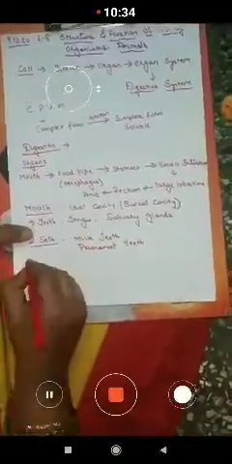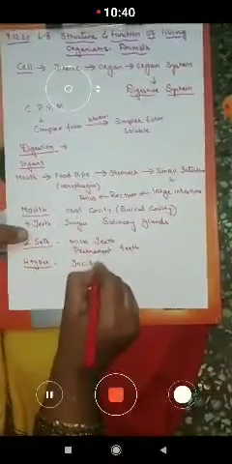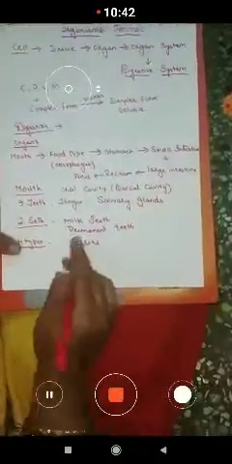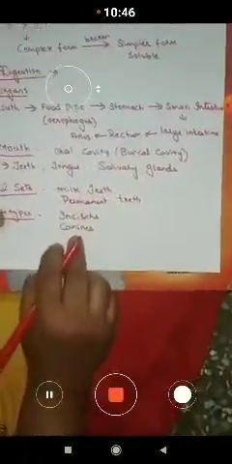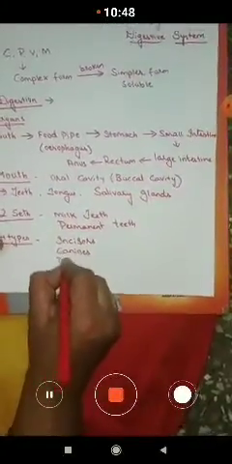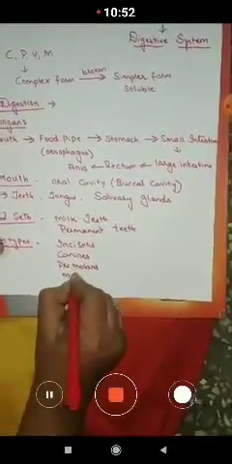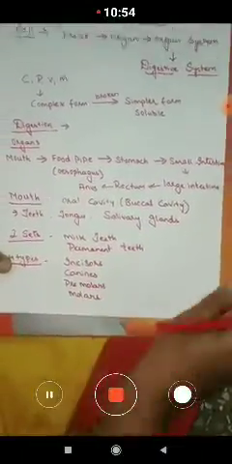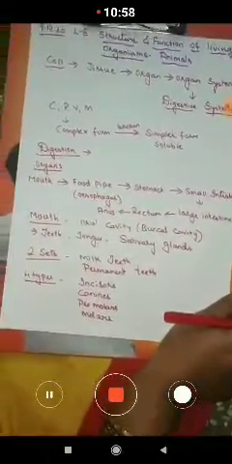And we know that there are four types of teeth. Yes, the incisors, which help to cut and bite the food. Next we have the canines. Canines help to tear the food. Next we have the premolars and molars. These help in grinding the food and making a fine paste.